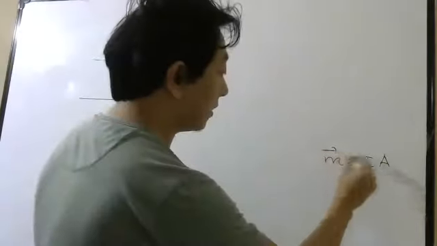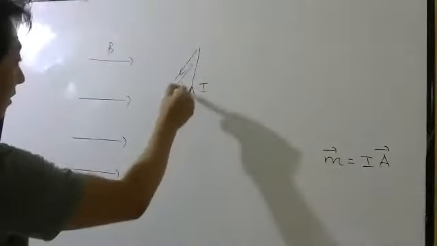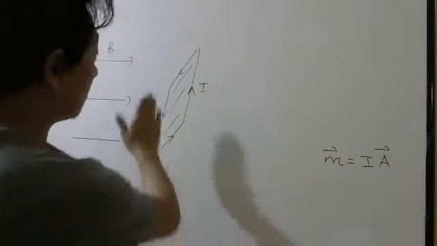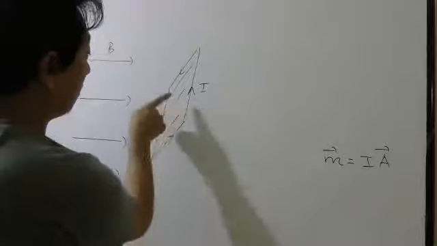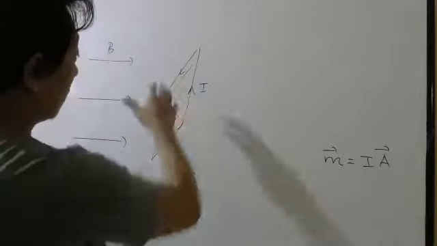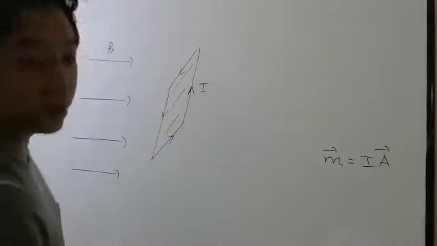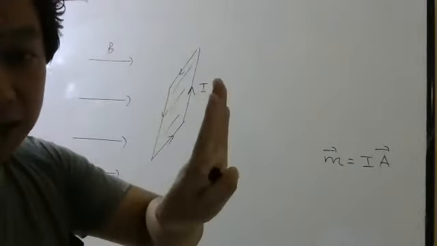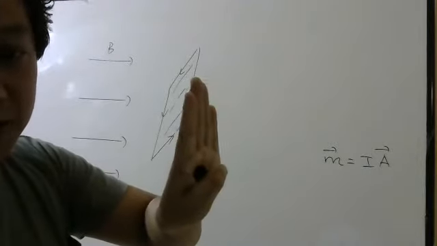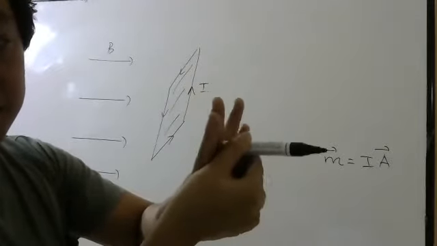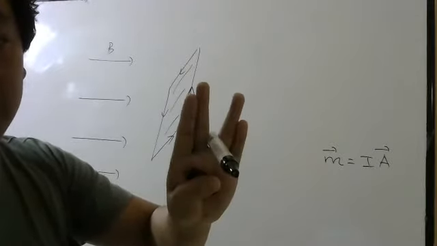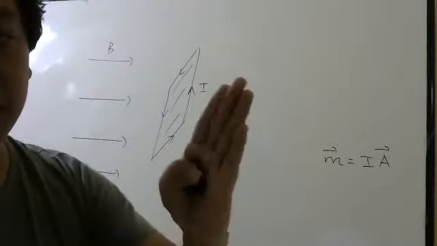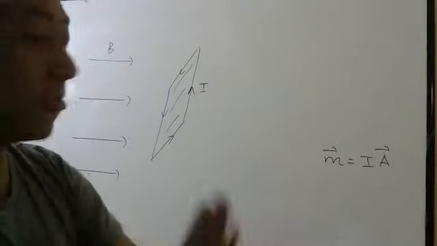Direction will be wherever the area vector is. Which area vector? This area vector. Direction of area vector you know from Gauss law, perpendicular to the surface. But perpendicular can be here also, there also. So how to find? Curl your fingers along the current. So the moment will be perpendicular to this plane. If the plane is kept like this, magnetic moment will be here. If the plane is kept like this, magnetic moment will be here. So please remember, when you change the plane, magnetic moment direction will change.